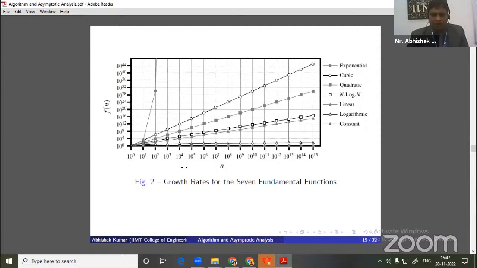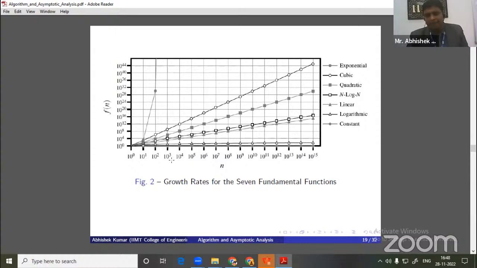Here you can see the first function is our constant function. Then there is the logarithmic function, then linear, then n log n, then quadratic, then cubic, then exponential. In the x-axis I am taking the input, and in the y-axis how much time it will take.